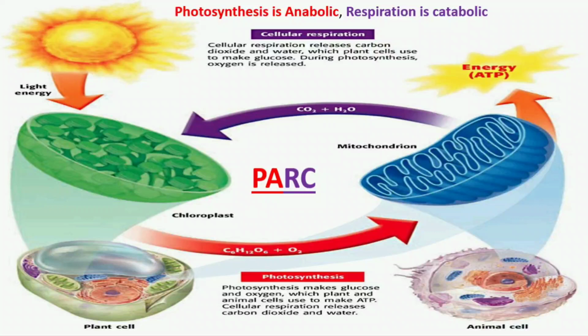Glucose breaks down into carbon dioxide and water. This carbon dioxide and water will be taken up and used for preparing glucose and oxygen by the process of photosynthesis in the presence of sunlight and chlorophyll. So you can see how plant cells and animal cells are interrelated. Photosynthesis takes place during the daytime, whereas respiration takes place both in the daytime and at night.